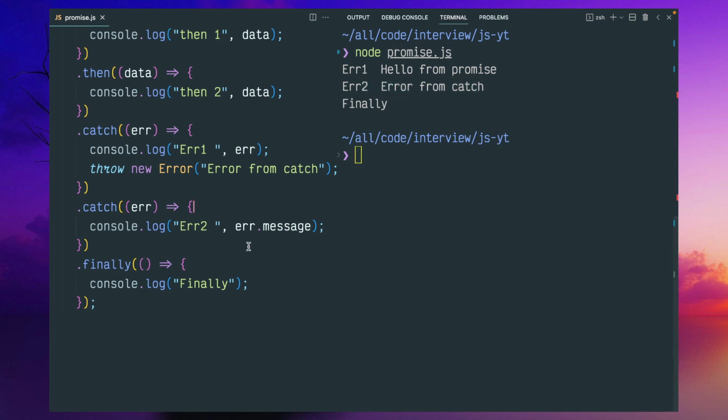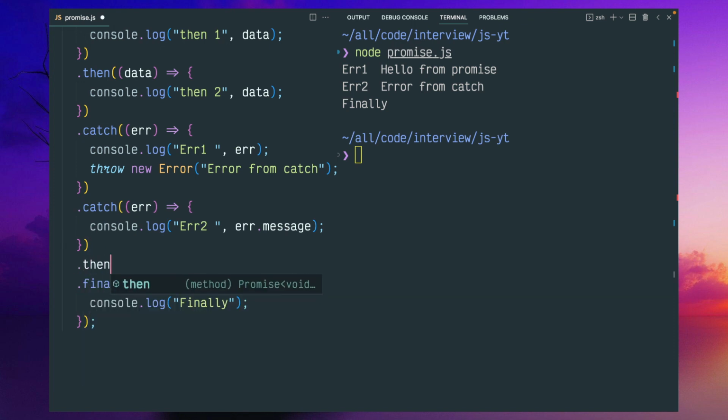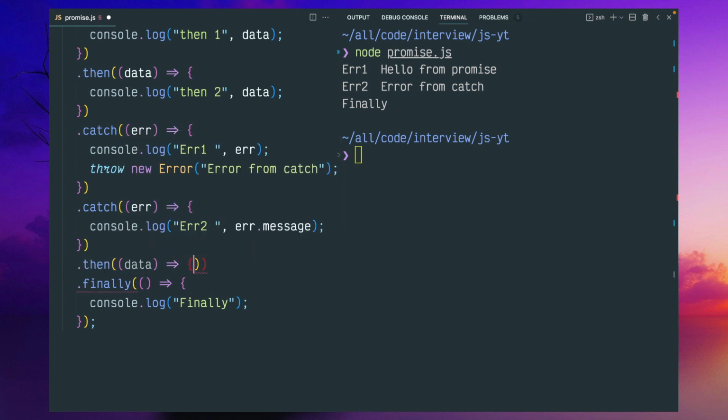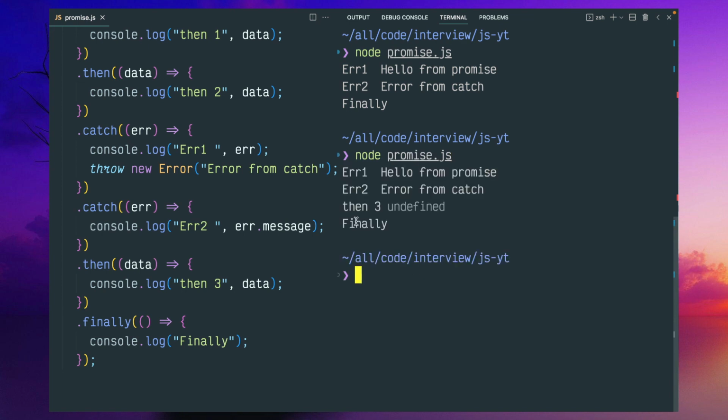Finally, if you want to put a then here, this then will execute again, right?